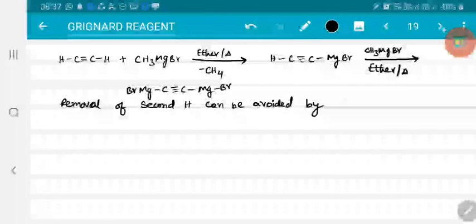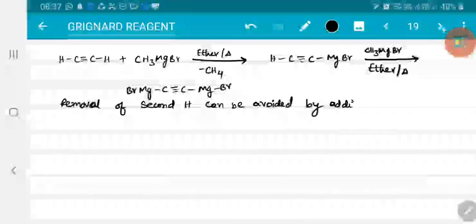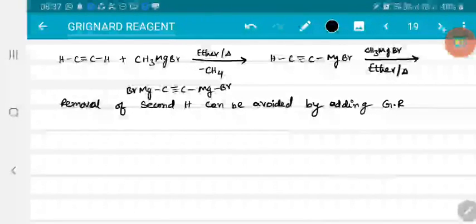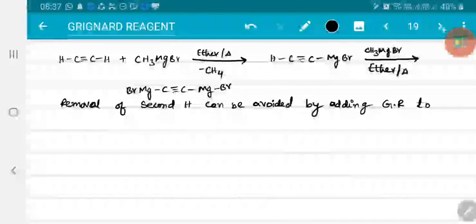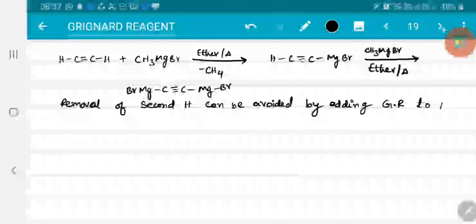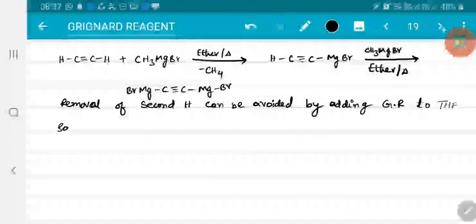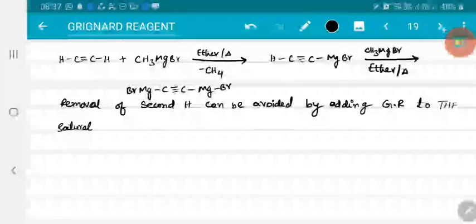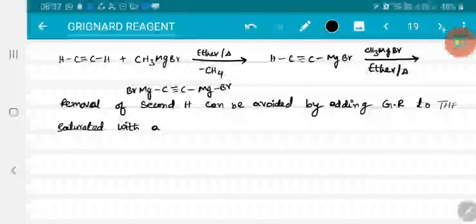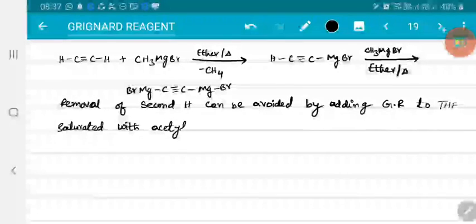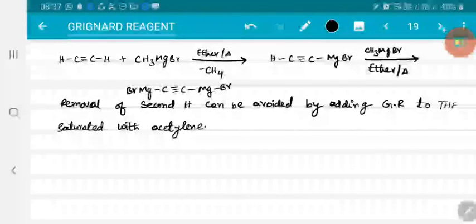That means by adding Grignard reagent to excess of acetylene, that means to an ether solution or tetrahydrofuran solution which is saturated with acetylene. Right. So this is what the exceptions we have seen.